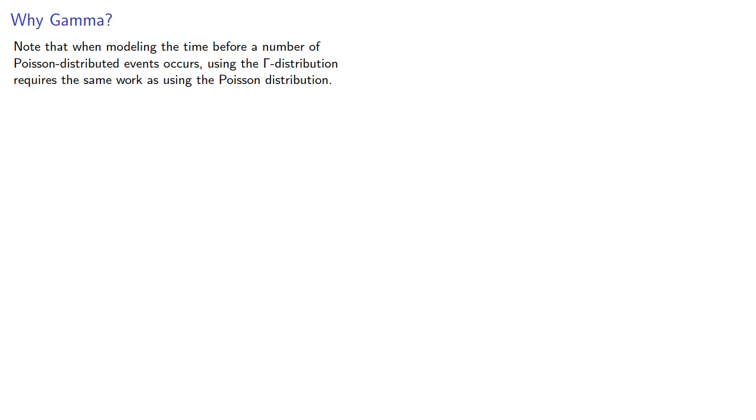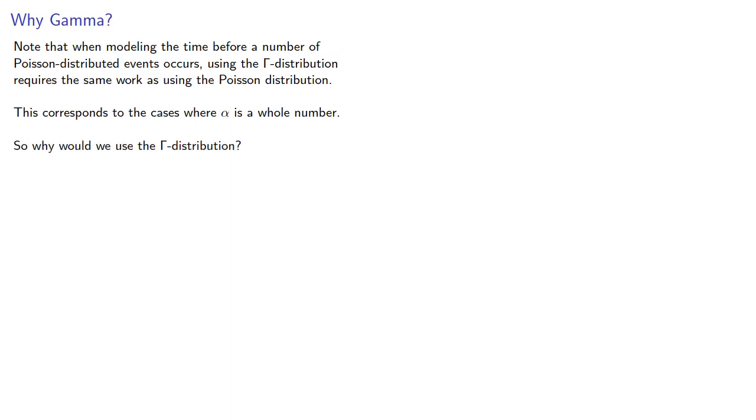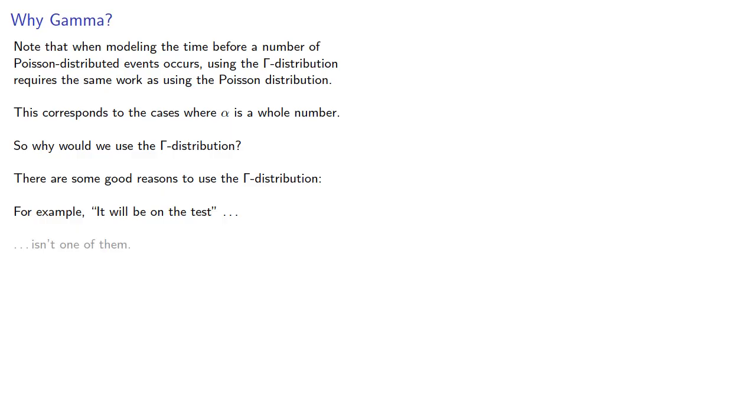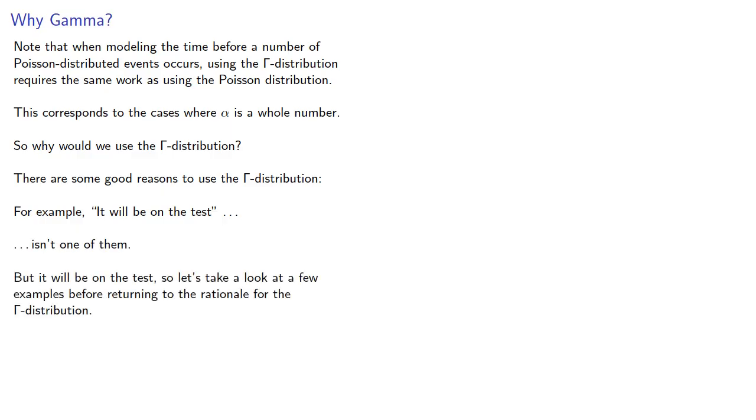Now, note that when modeling the time before a number of Poisson distributed events occurs, using the gamma distribution requires the same work as using the Poisson distribution. This corresponds to the cases where alpha is a whole number, and so that raises the question, why would we use the gamma distribution? Turns out there are some good reasons to use the gamma distribution. For example, it will be on the test isn't one of them. But it will be on the test, so let's take a look at a few examples before returning to the rationale for the gamma distribution.